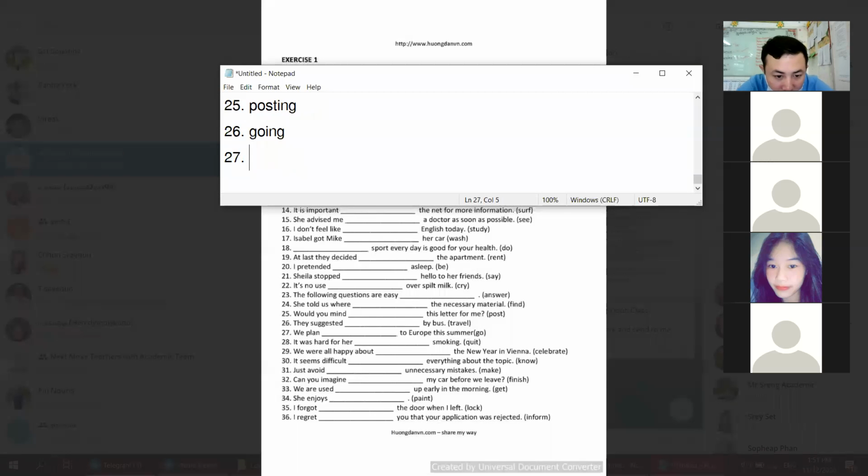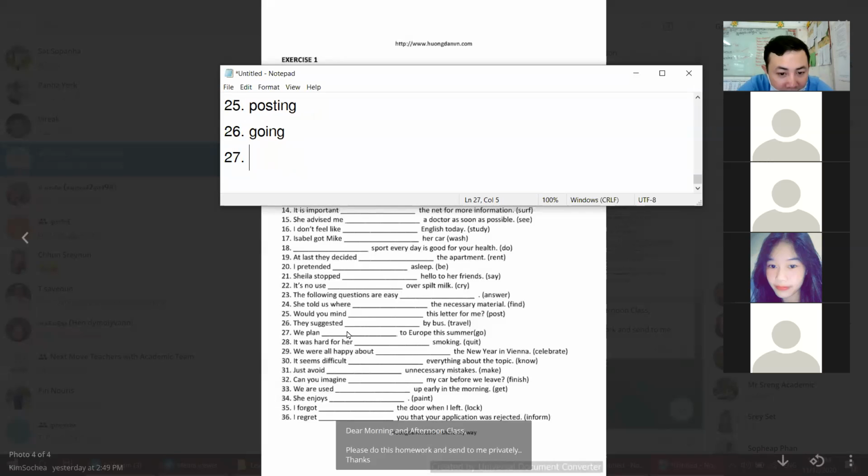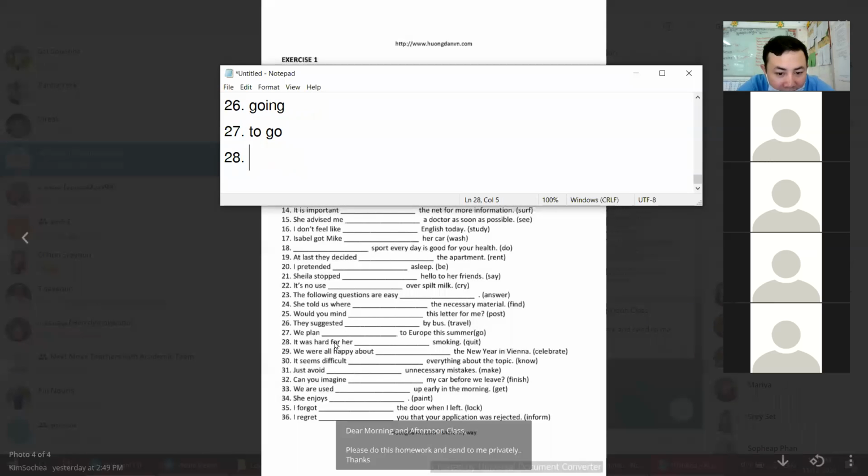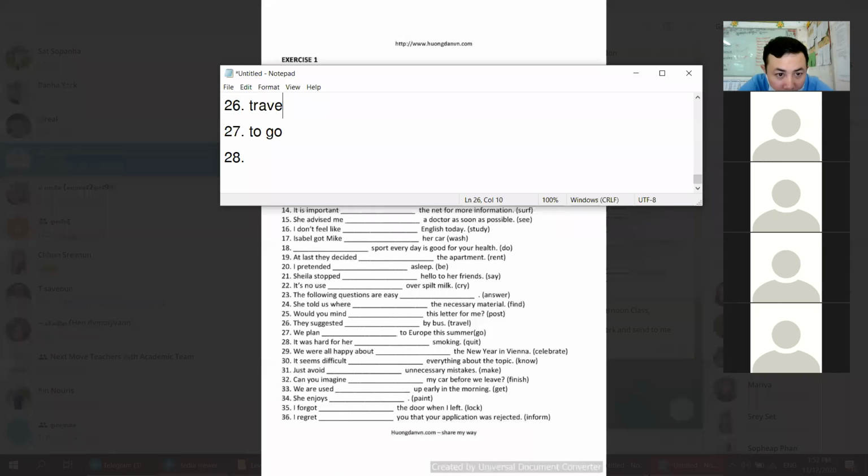27. Plan. Plan is the certain verb for to infinitive. So plan to go. 28. Oh, sorry. 26. They suggested traveling, right? Yes, traveling. Sorry. And 27, we plan to go.